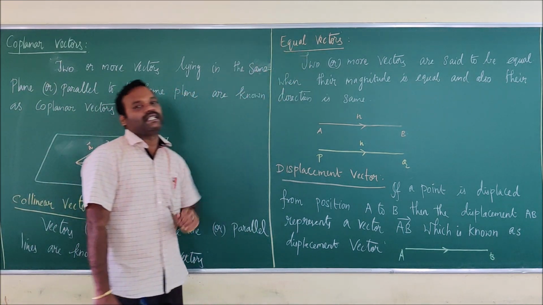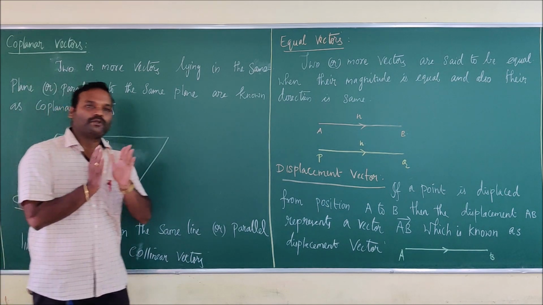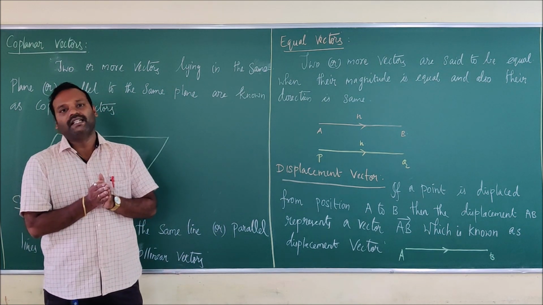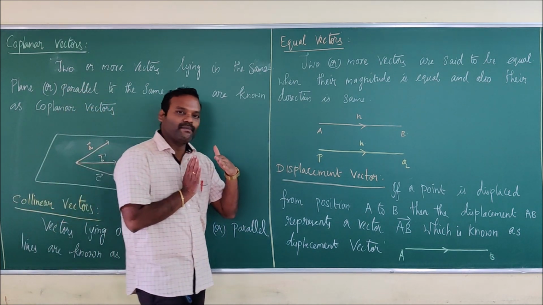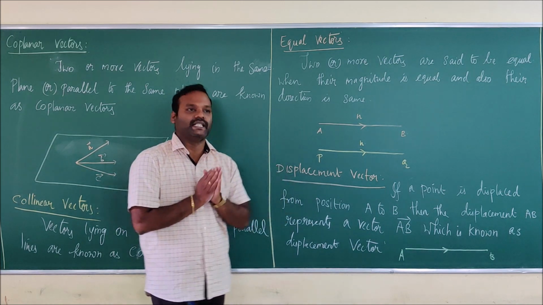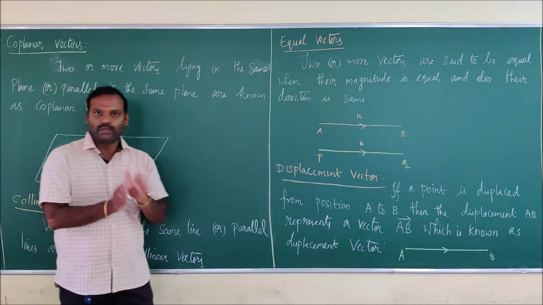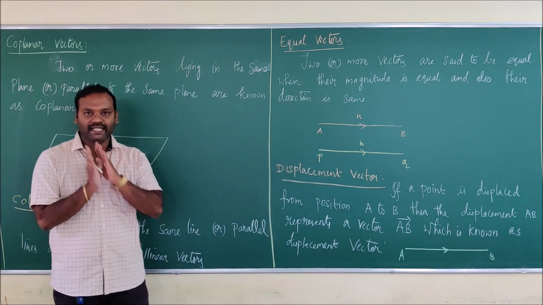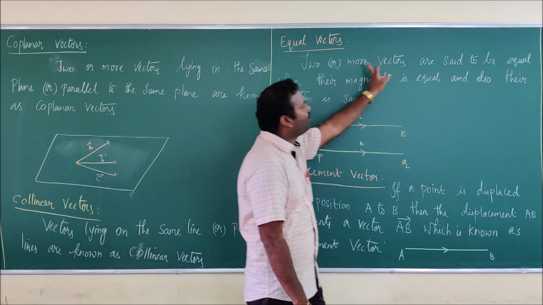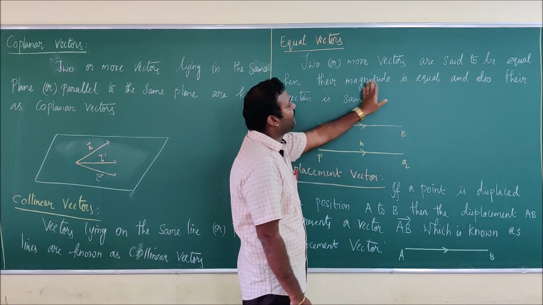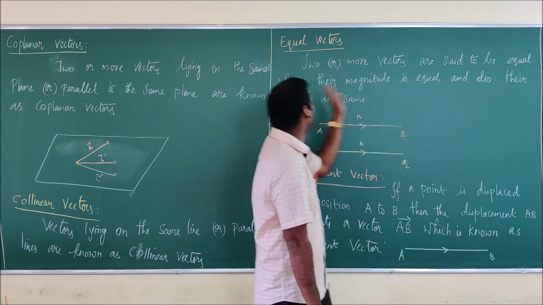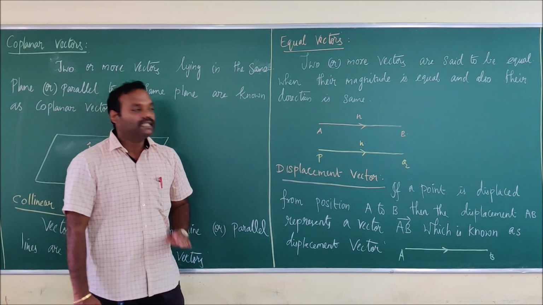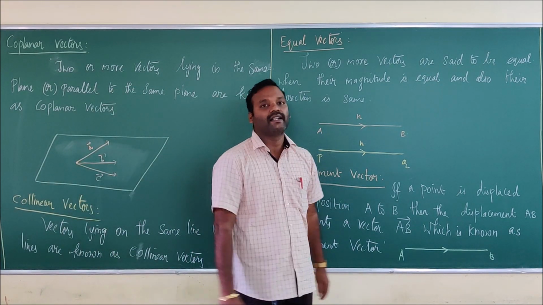It is a very important concept. We can say the two vectors are equal if they have the same direction and magnitude. Okay, so the direction should be the same and also the magnitude, that is the length of the vectors, should be the same. By the definition, two or more vectors are said to be equal when their magnitude is equal and also their direction is the same. They should have the same direction. Then only we can say that the two vectors are equal.